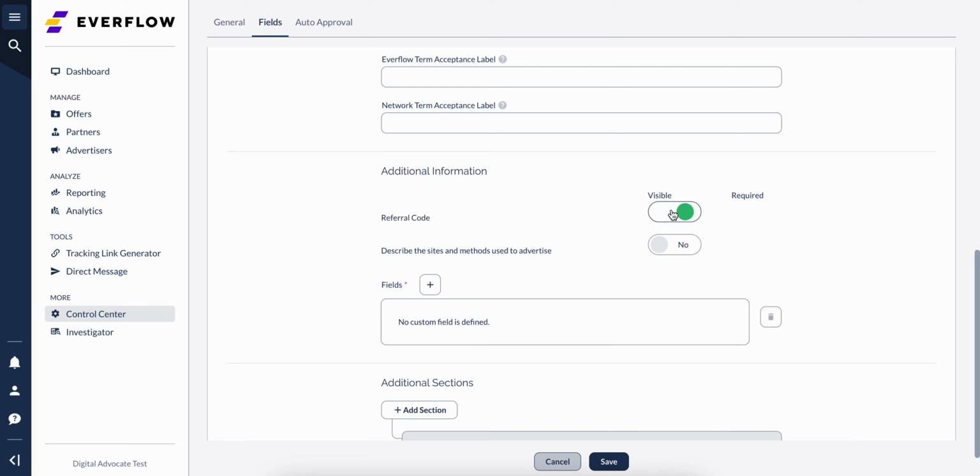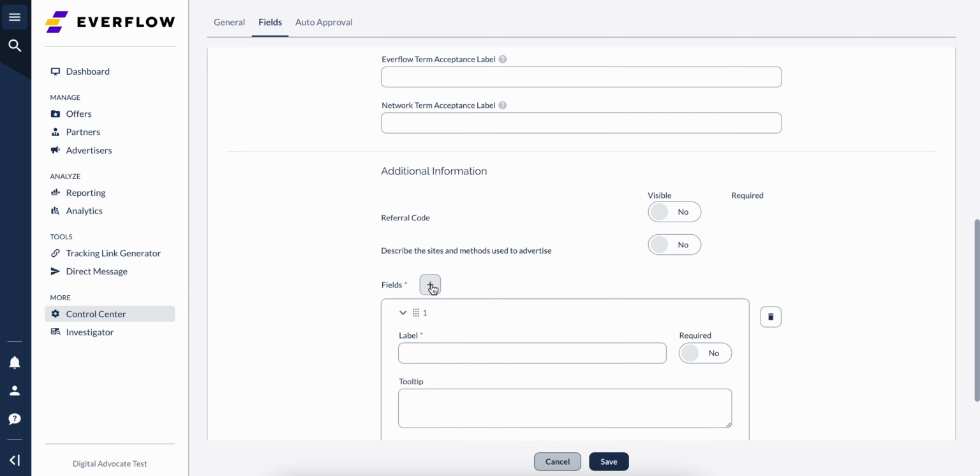Describe the sites and methods used to advertise. Making this field visible provides a text box where partners can describe how your offers will be promoted in more detail. Lastly, you can add different types of additional custom fields. For example, you may add a checkbox field for partners to select a range of experience they have in a given industry. A preview of the field will populate below the custom field, allowing you to view your new field before saving.